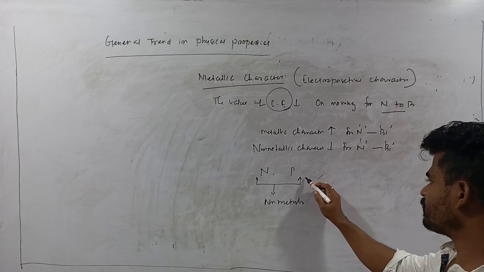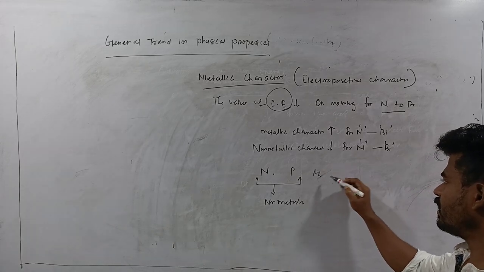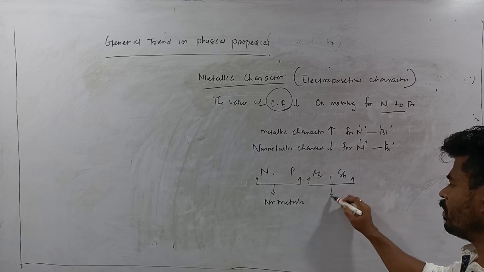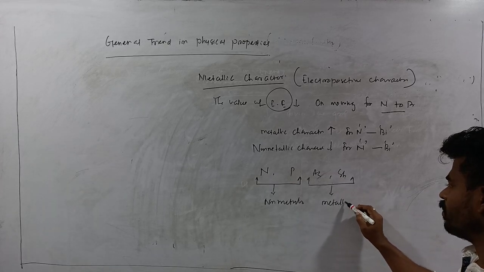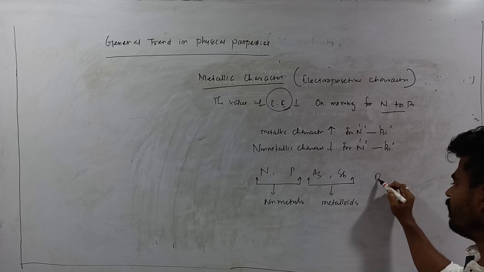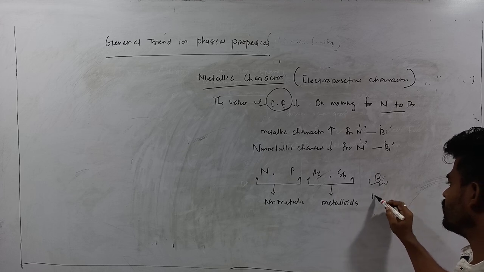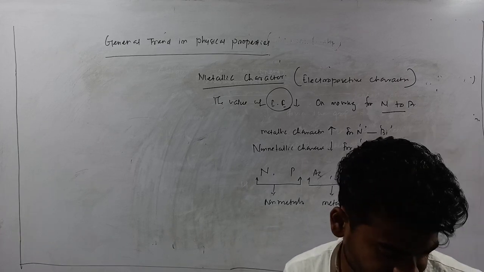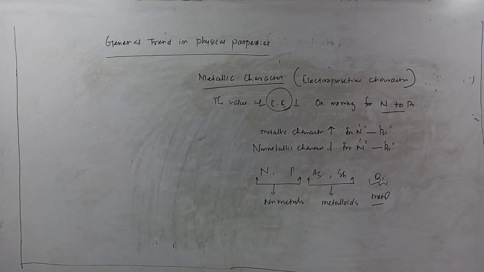After phosphorus, arsenic and antimony are your metalloids, and finally bismuth has some typical metallic behavior.